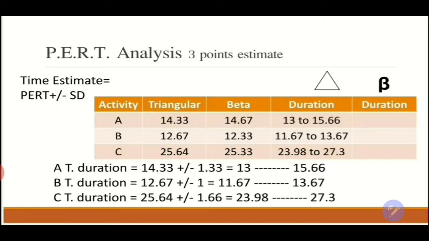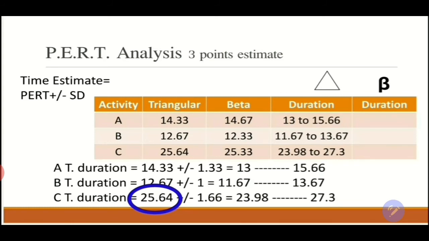That's right, the triangular PERT for activity C is 25.64 plus or minus the standard deviation, which is 1.66. So the duration of activity C will be 23.98 till 27.3. It means that less than 23.98 months this activity will never be completed, and by the time 27.3, the probability of completing that activity is 99.99998%. But what about the 25.64?